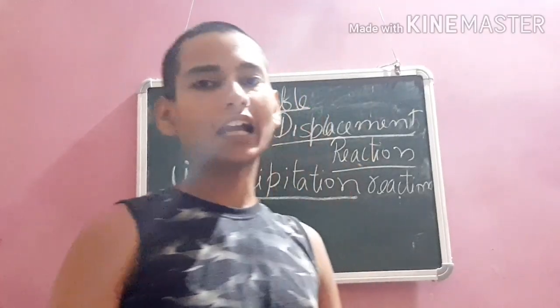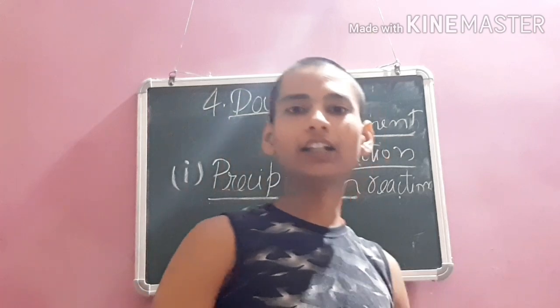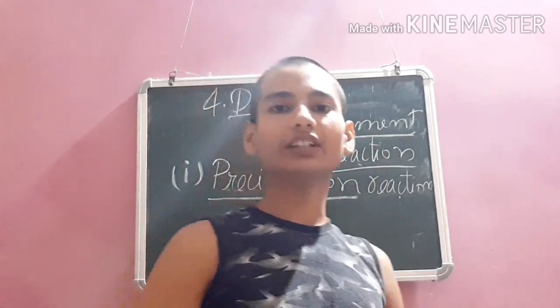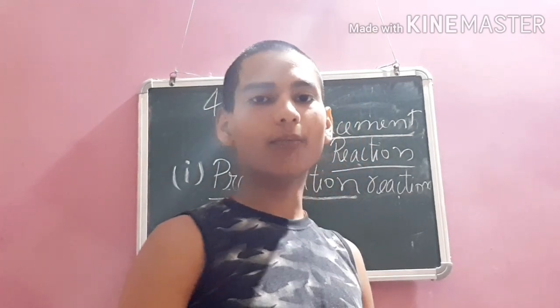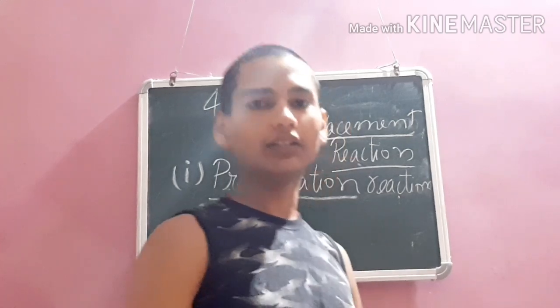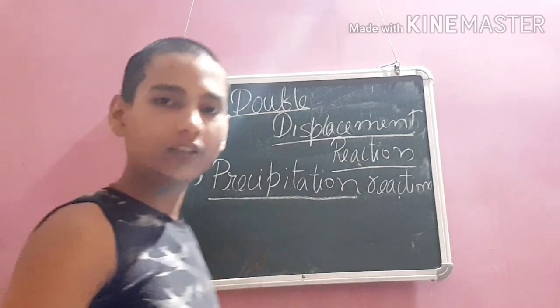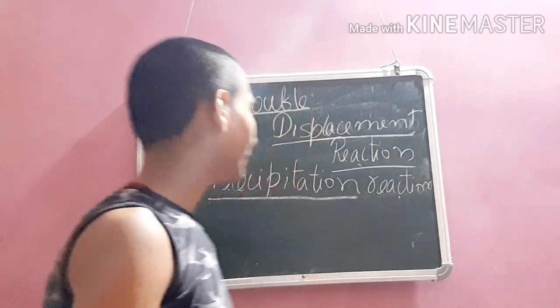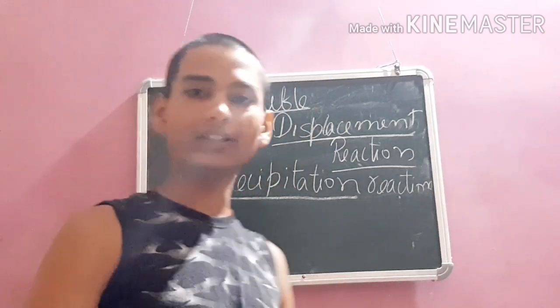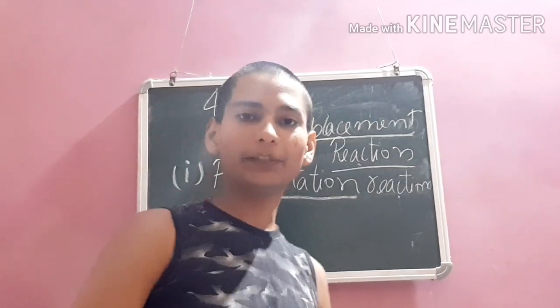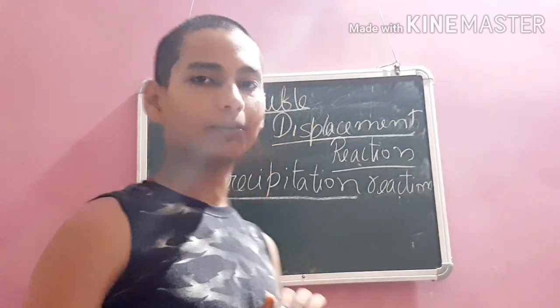Precipitation reaction can be defined as a reaction in which two compounds react in their aqueous state to form an insoluble substance known as precipitate. We can name precipitation as precipitate. Actually, the word precipitation is derived from precipitate, and precipitate means an insoluble substance.